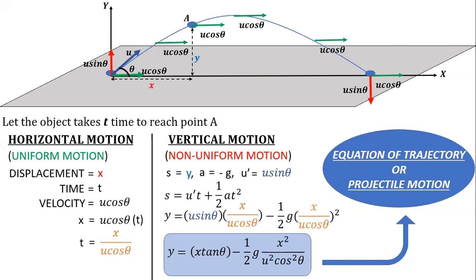Even if I say that there is some wind movement which is in the direction of your throw, and that wind is accelerating, obviously that acceleration a will be accelerating your ball also horizontally. Now your horizontal motion will also be a non-uniform motion. Then you won't be using displacement equals speed into time.